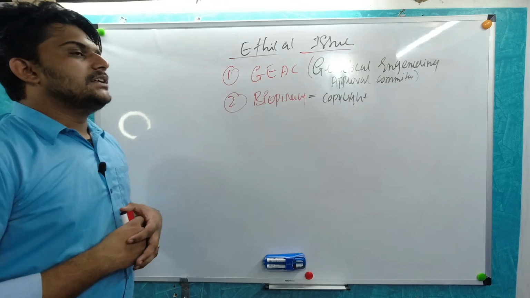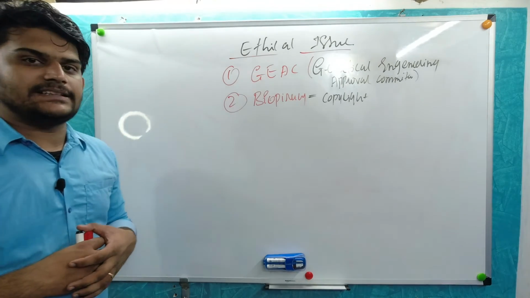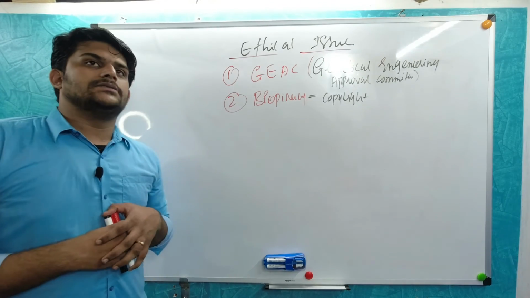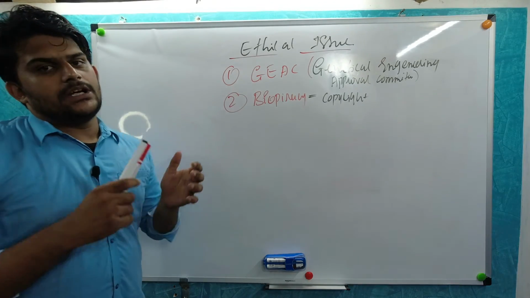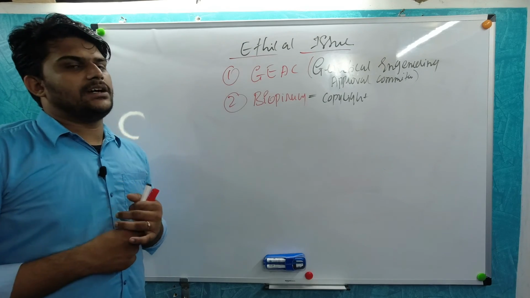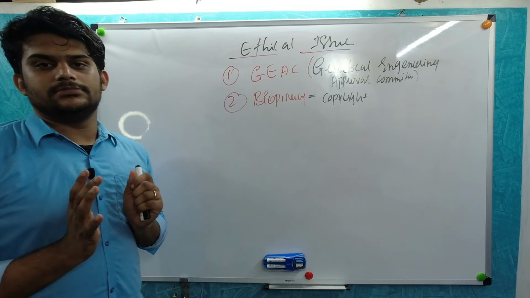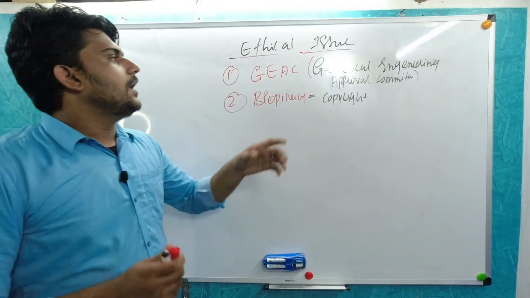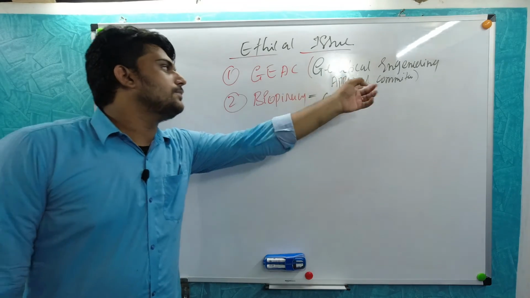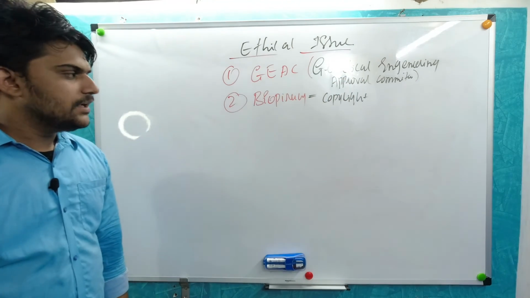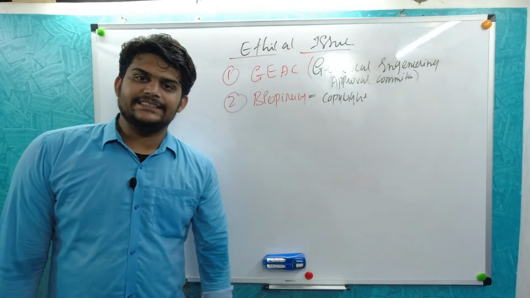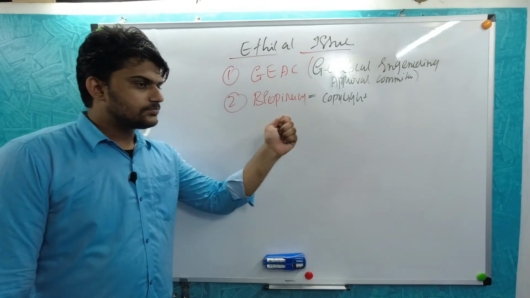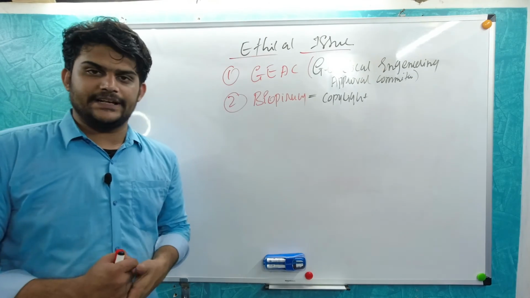Then biopiracy. There are a lot of committees to maintain this. A lot of GMOs are produced and approved by the Genetic Engineering Approval Committee. Biopiracy is a thing where copyright agreements are kept.